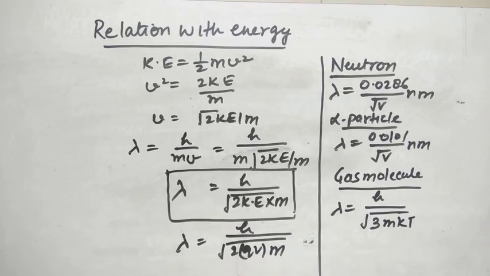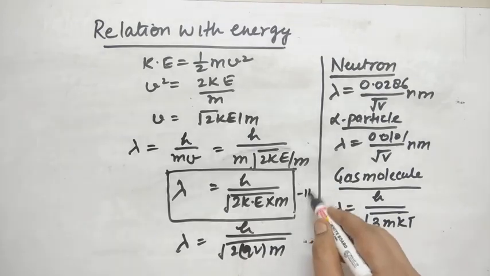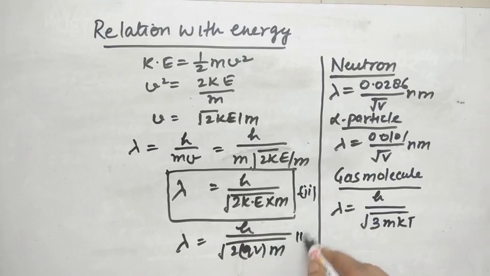So the next equation, this is the second equation, and after that we get the third one. This is related to potential energy qV. So lambda is equal to h upon square root of 2 qV into m. Now this is the relation of energy with the de Broglie wavelength. After that we come to some particles and their relation with the de Broglie wavelength, and this is a shortcut method. You can use it in different questions related to this.